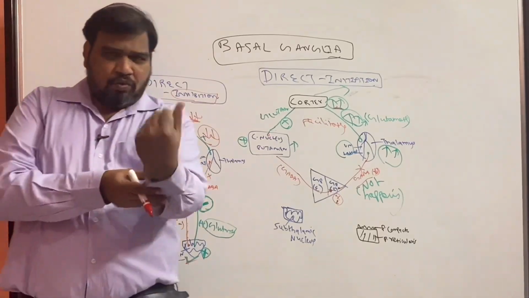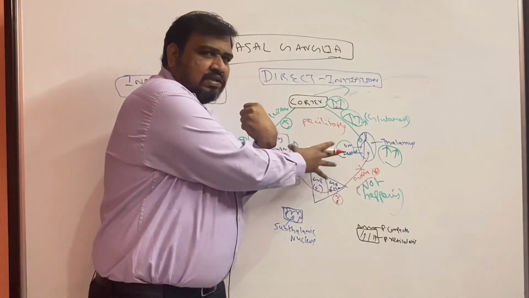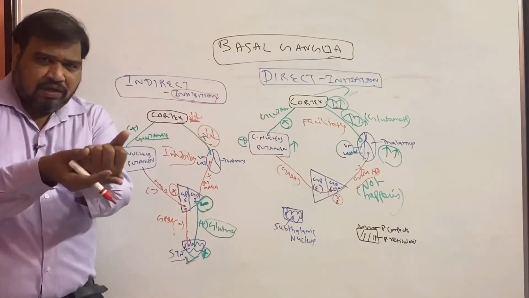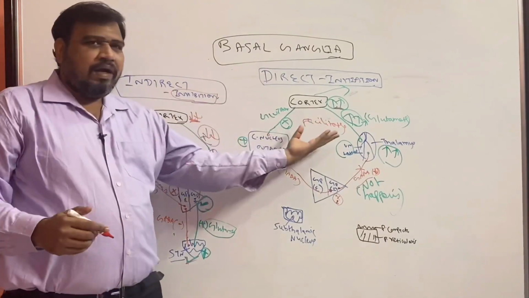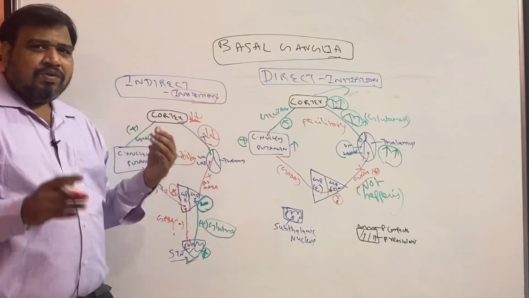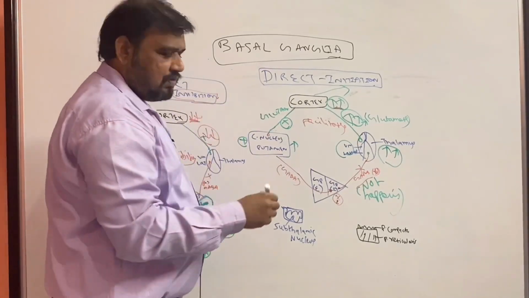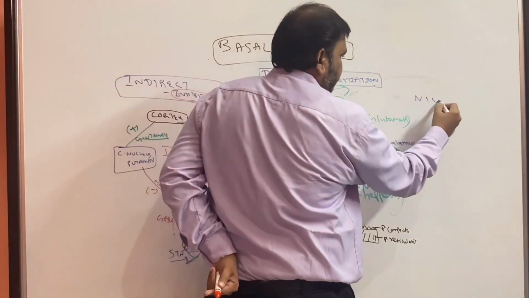For example, if I want to do this movement, for facilitating this movement, this connection has to take place. If this connection takes place for this movement, I will not be able to flex. Or there should be a balance between direct and indirect pathway. So why I am asking this question is, here comes the role of another pathway which I was discussing, the nigrostriatal pathway, the third pathway.